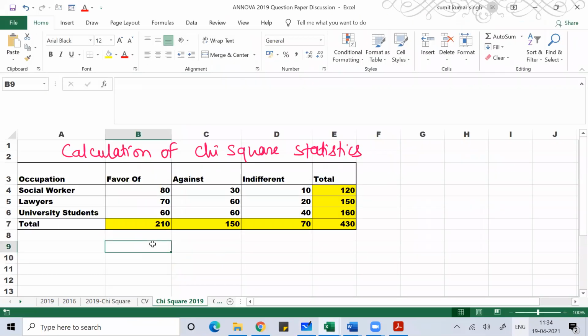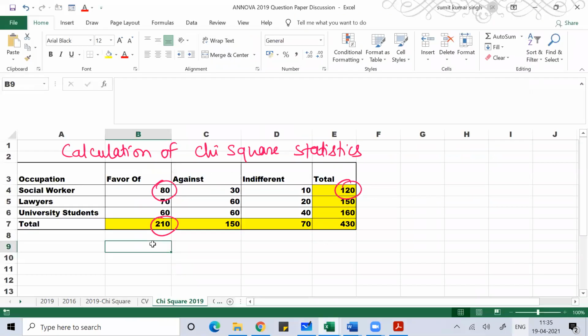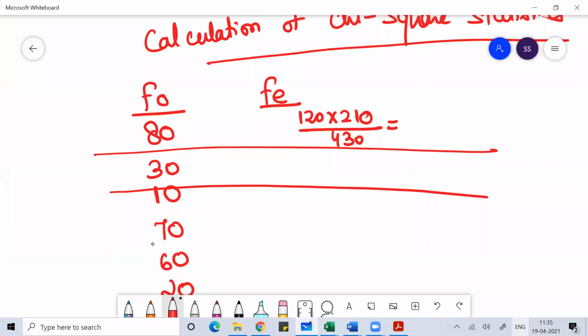For 30, that is 120 into 150 divided by 430.